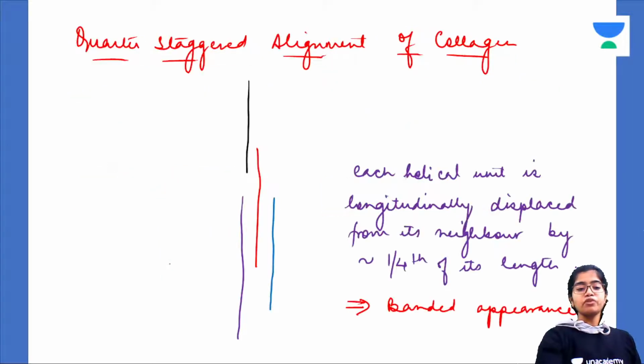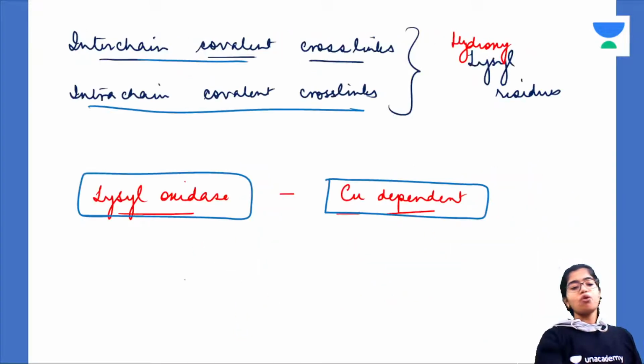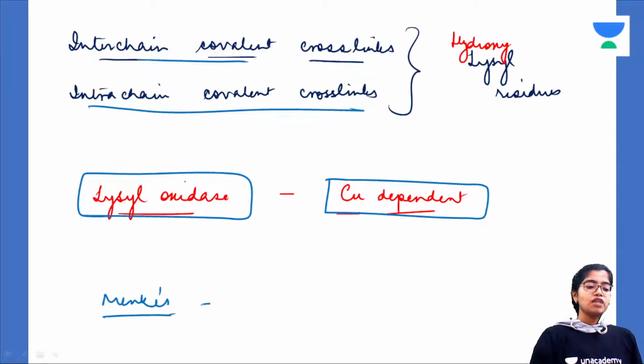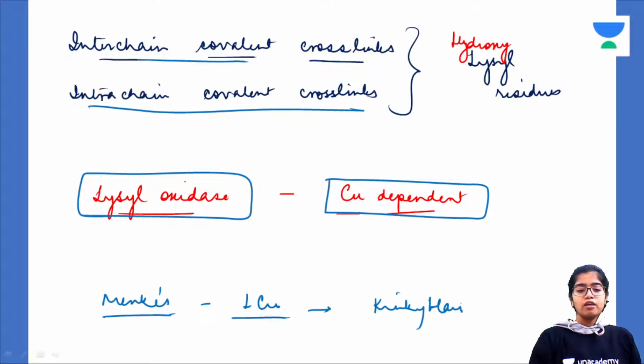If you remember, therefore, in Menkes disease, which is the deficiency of copper, what happens is kinky hair, brittle hair.